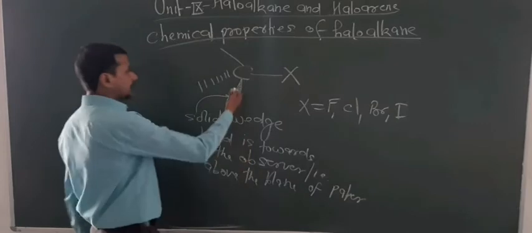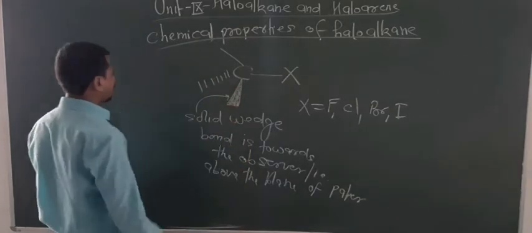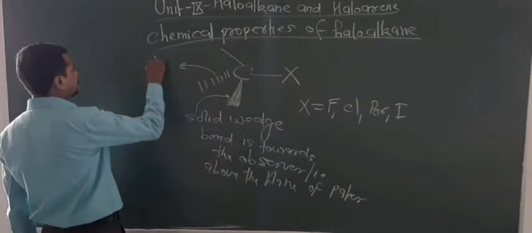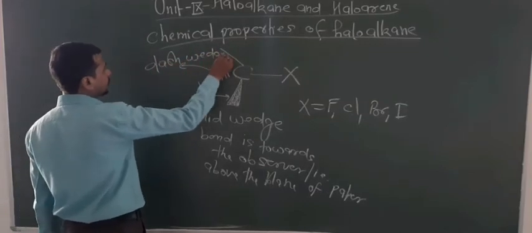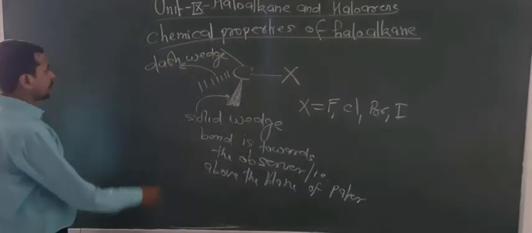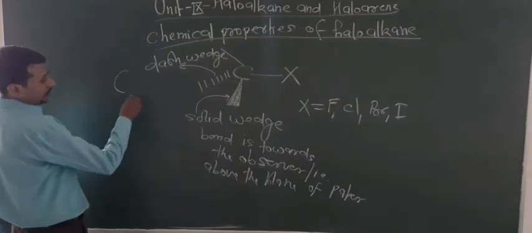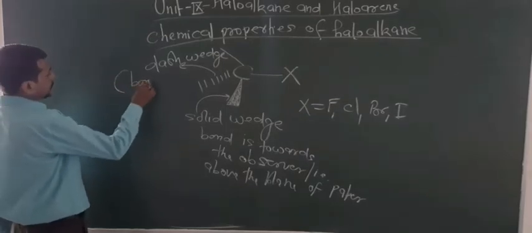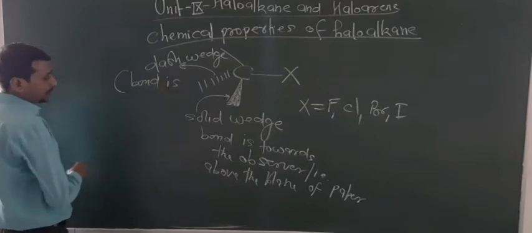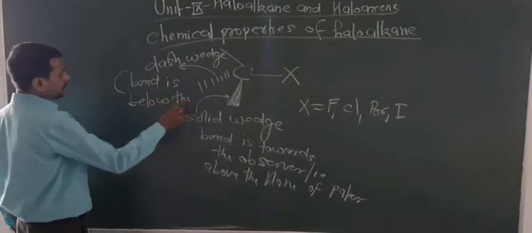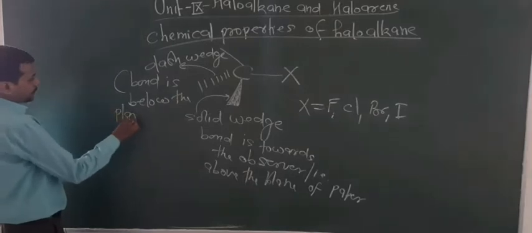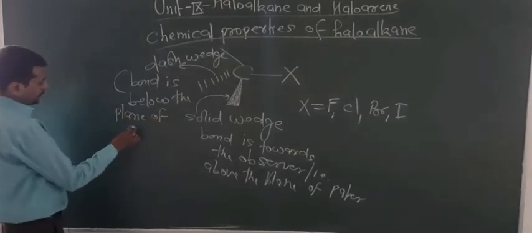That means this bond is towards you, and this is a dash wedge. This bond is below the plane of paper, below the plane of paper.